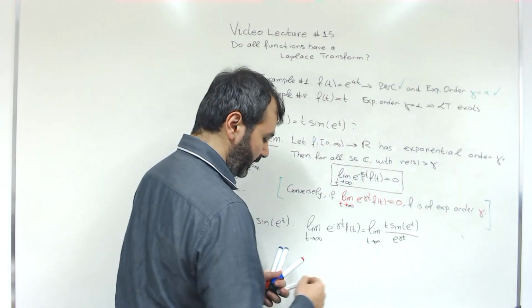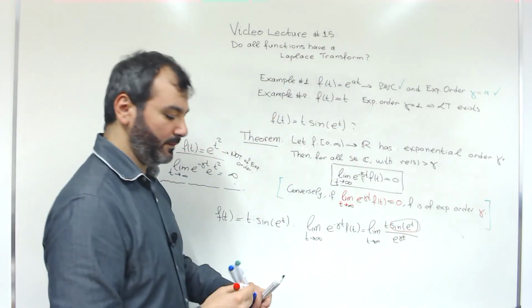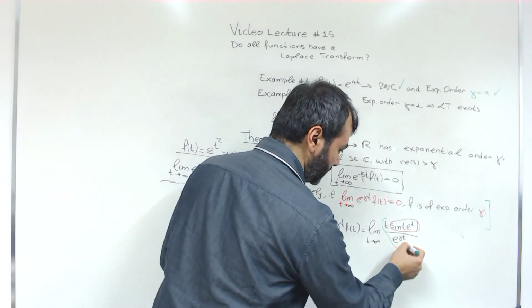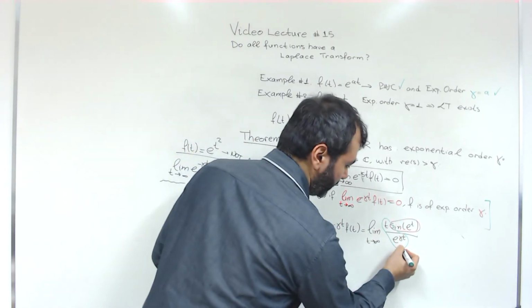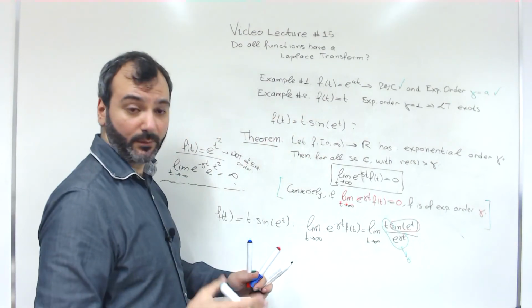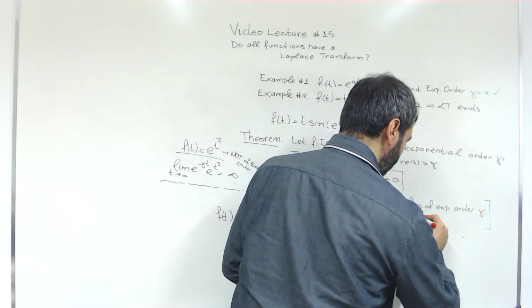If we forget about the sine, because this is a bounded function, and we focus only on t divided by the exponential, which goes to 0, this goes to 0 as t goes to infinity for any positive gamma, and then the other function is bounded.